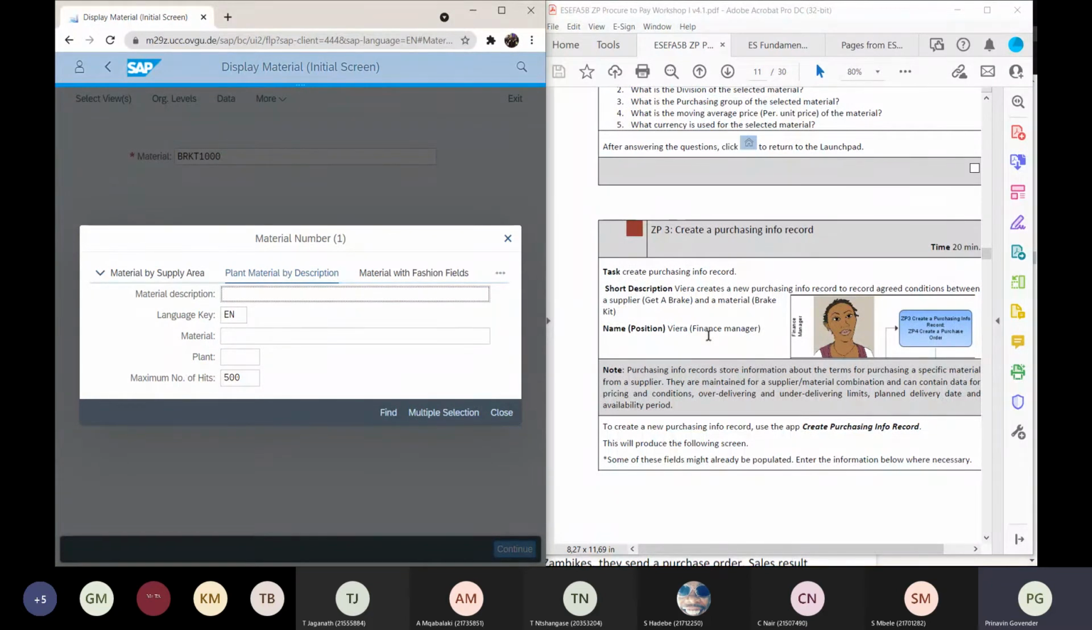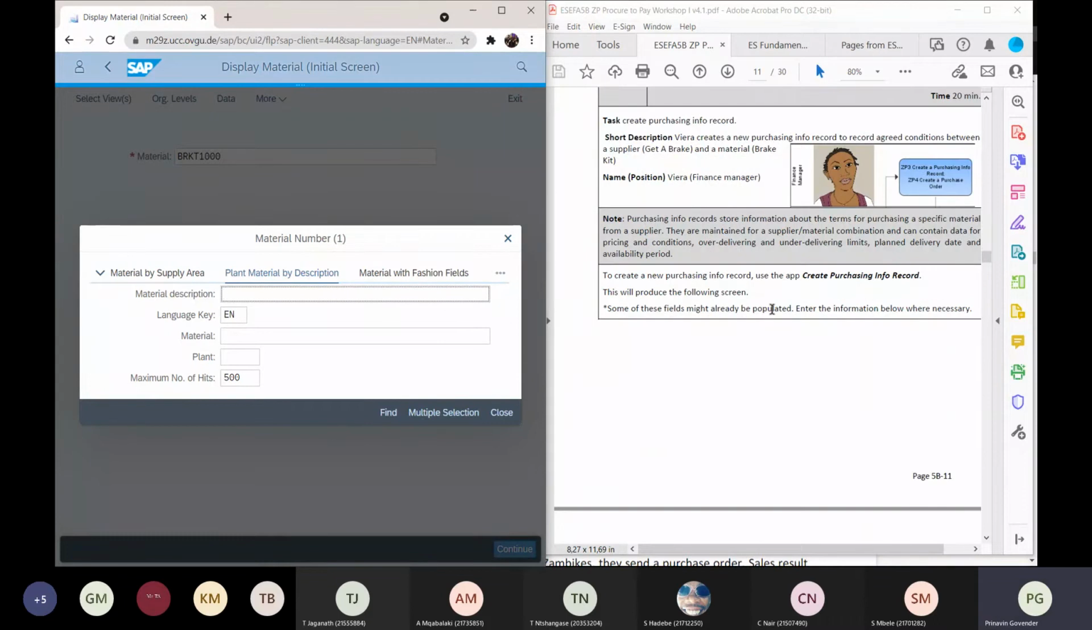You want to create a purchasing information record. And the person that's doing it, this is Vera, the finance manager. Vera creates a new purchasing information record to record agreed conditions between the supplier, Get a Brake, and a material, the brake kit. So think about this now, right? We are the Zam Bikes company. We are assembling bicycles. And in order to assemble bicycles, we need the brakes, we need the wheels, we need the bamboo frame, and we are using an ERP system.